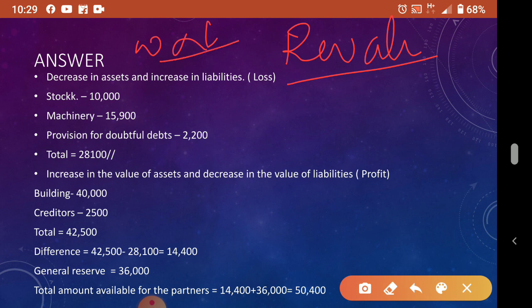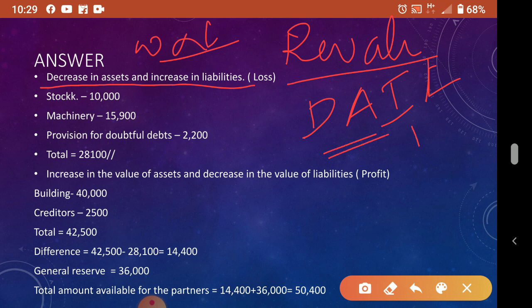Now decrease in asset and increase in liability. I told you this, you remember, I think: decrease in asset, increase in liability. These items we write on the debit side of the revaluation account, that we can write first and total it. Now stock, stock is reduced by 10,000, I told you already. Machinery reduced by 15,900. Then provision for doubtful debts, debtors, it will decrease by 2,200. So how much will the debit side items be? 28,100.